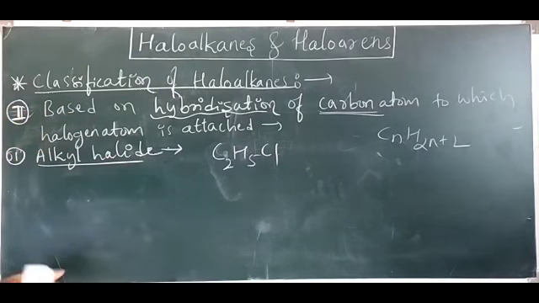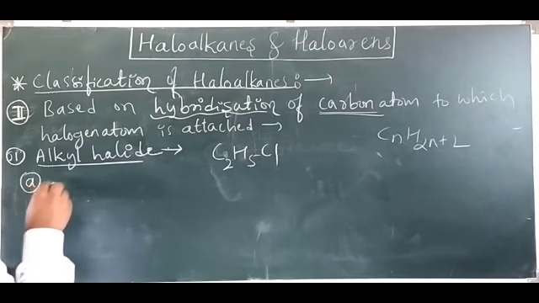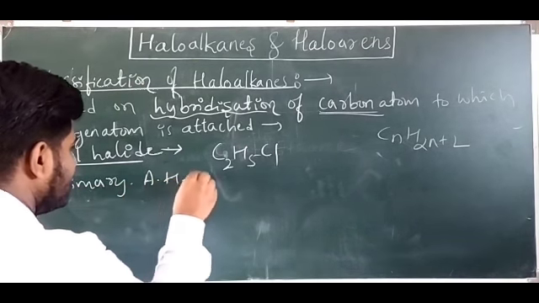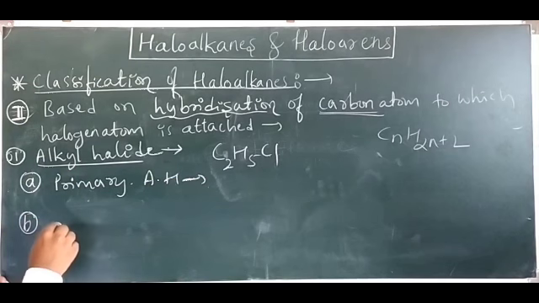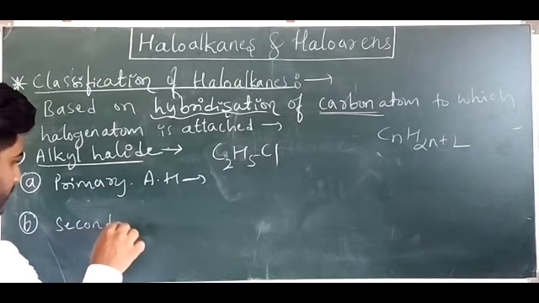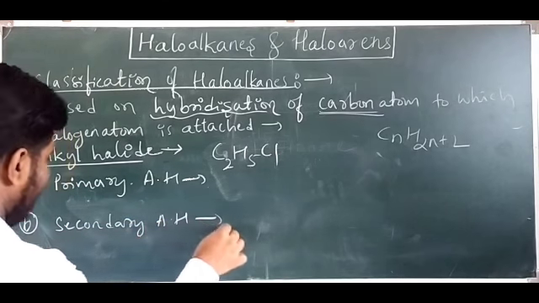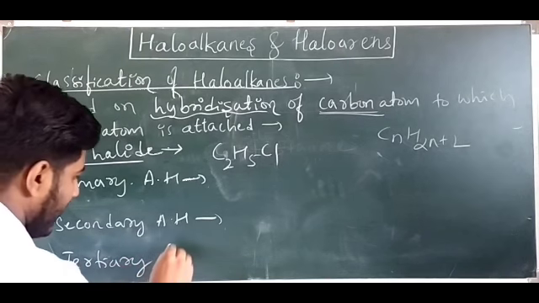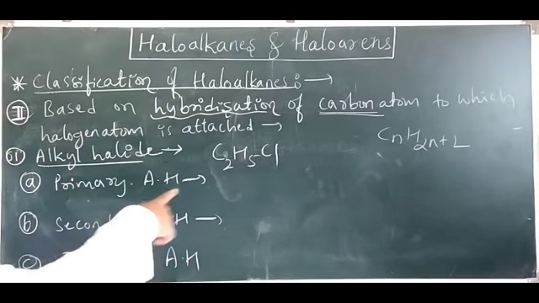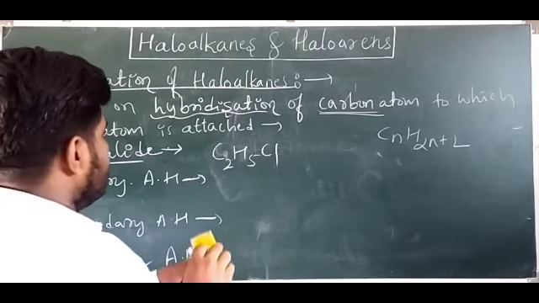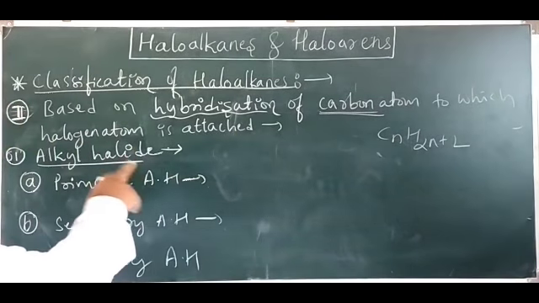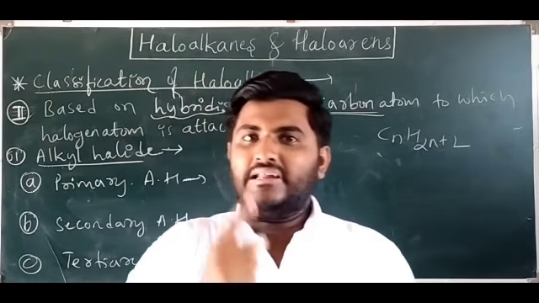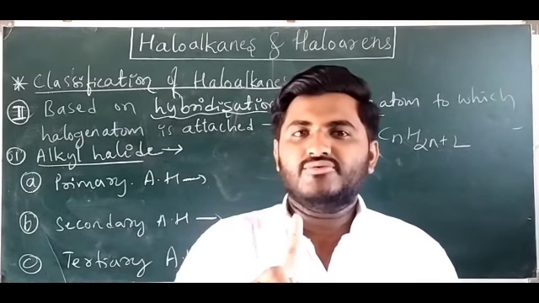In alkyl halide, we again have three categories. First, primary alkyl halide. Second, secondary alkyl halide. And third, tertiary alkyl halide. A primary alkyl halide is a haloalkane in which the halogen-attached carbon has at most one substituent.